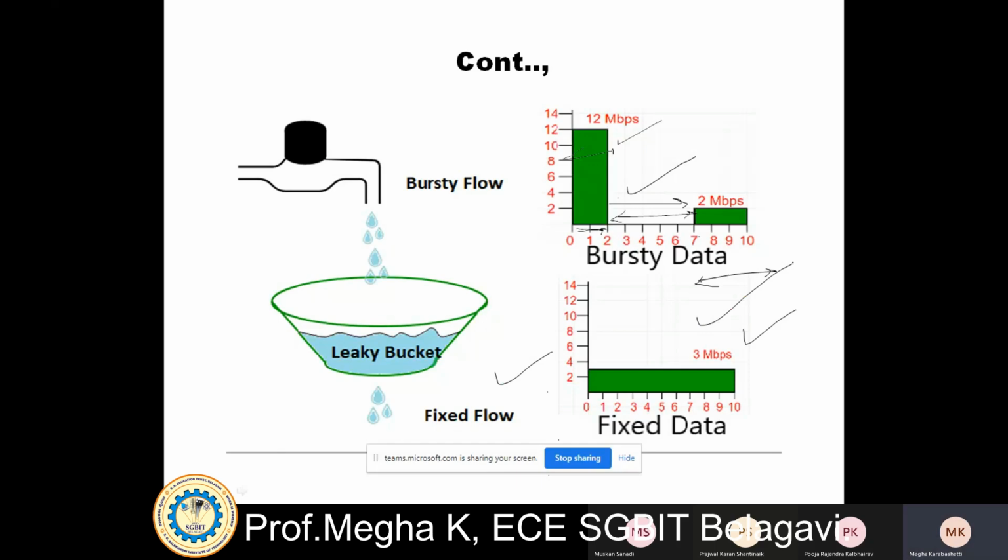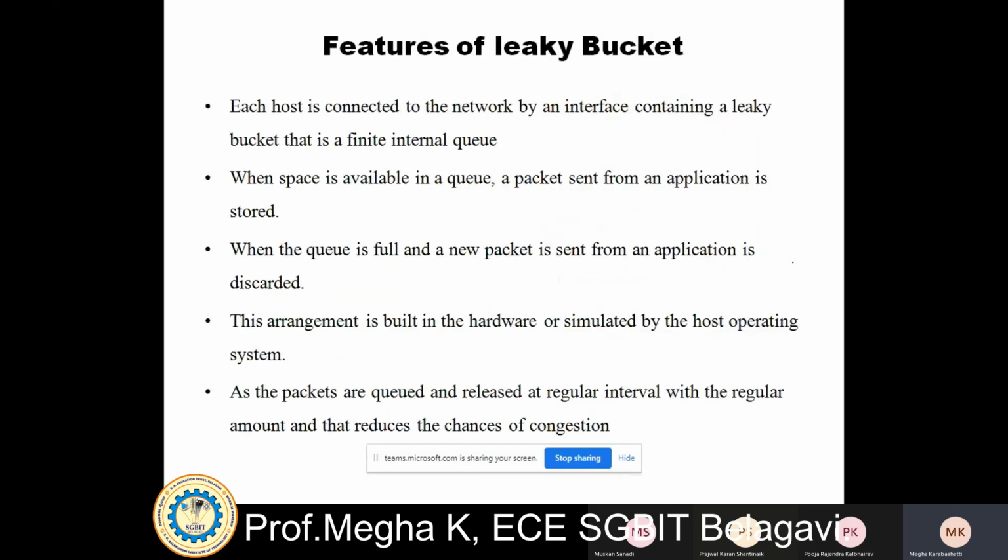Right? So what are the features of leaky bucket? Each host is connected to the network by an interface containing a leaky bucket, that is a finite internal queue. So each host in the network is interfaced with a leaky bucket. What does this leaky bucket mean? Leaky bucket is nothing but a queue. Usually a first in first out queue, right?